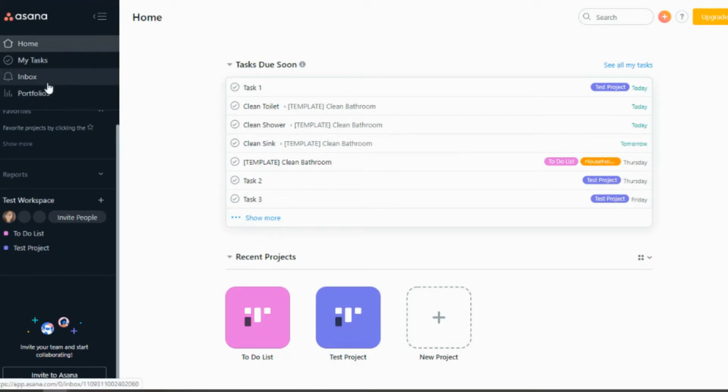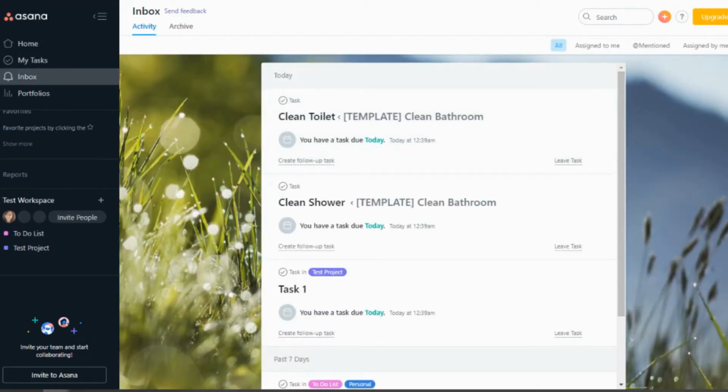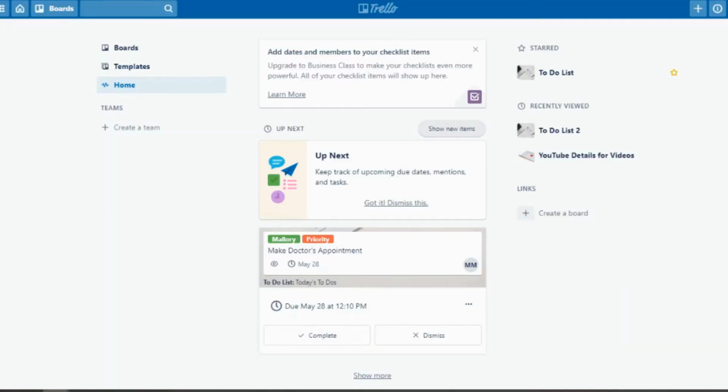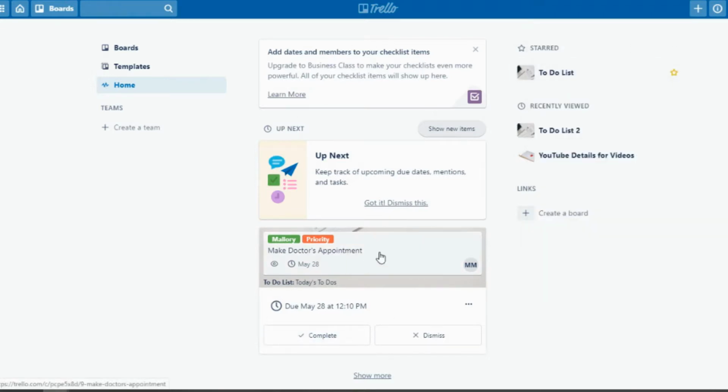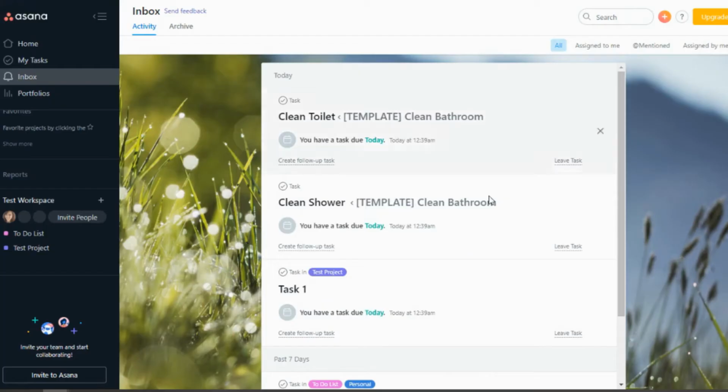Now, Asana has a couple of other notification areas. The inbox is going to be similar to this home section in Trello, and then in addition, your bell as well. The bell in Trello only relates to past due notifications, and this section here in Trello is anything that you have coming up. Whereas the bell section in Asana is everything that you have coming up for that day, or you've been notified on something. It will come through this inbox here.